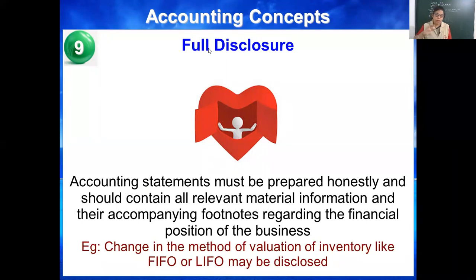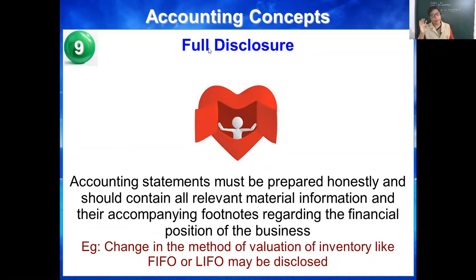Example, if the organization is changing the method of valuation of inventory, FIFO or LIFO, you may not know about FIFO and LIFO, I'll tell you. FIFO means first in, first out. LIFO means last in, first out. These are the methods of valuation of stock, valuation of inventory.